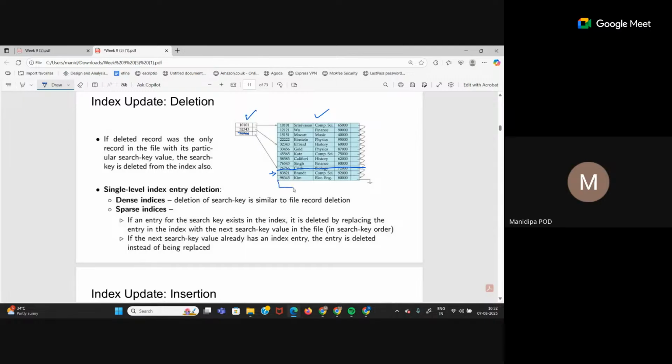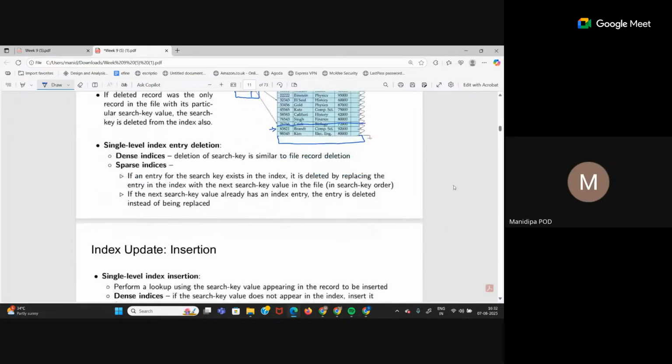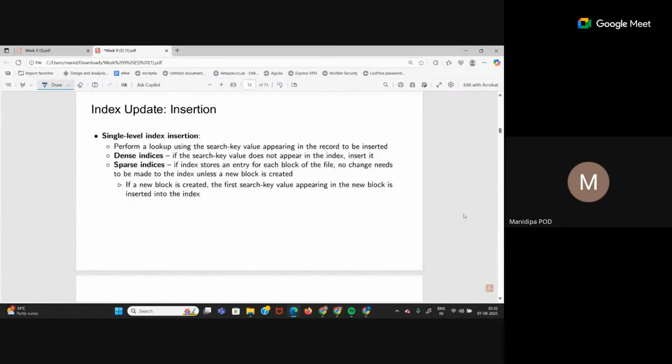Now I enter another person here. So now I have to create an extra block because this is the beginning of the 4th block. So for that you have to add an index entry also. According to your insertion or deletion, the required updates have to be made in the index as well. That is given here, so just read up on this insertion and deletion part.